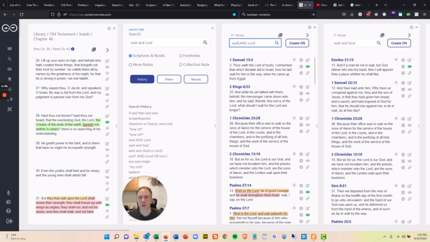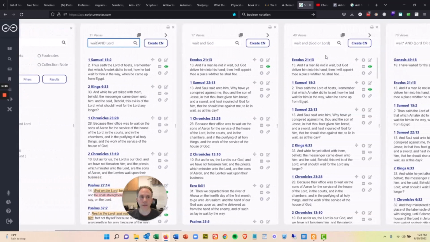And I think, okay, well, what about if it's wait and God? Just a different use of the word. Well, that search has 17 results. So if I said I want to do one search that combines both of these because there's maybe some overlap, because those two together are 48 verses.